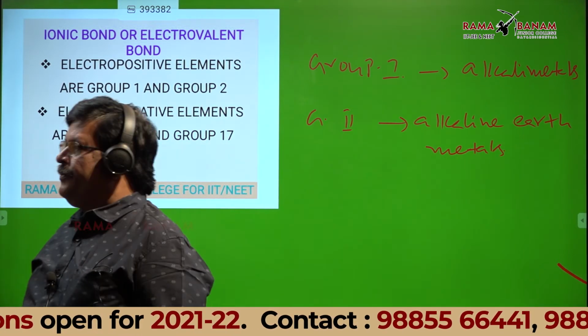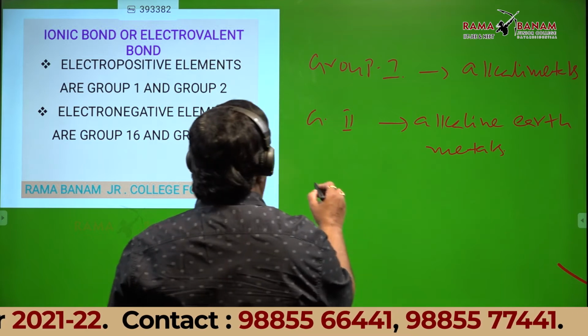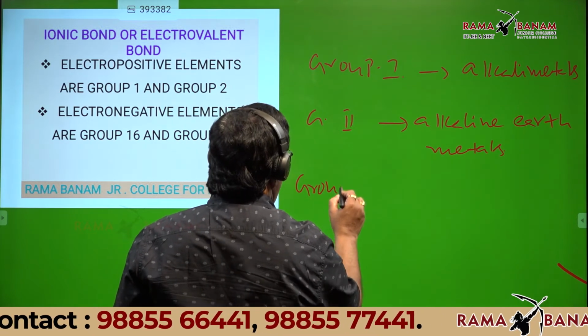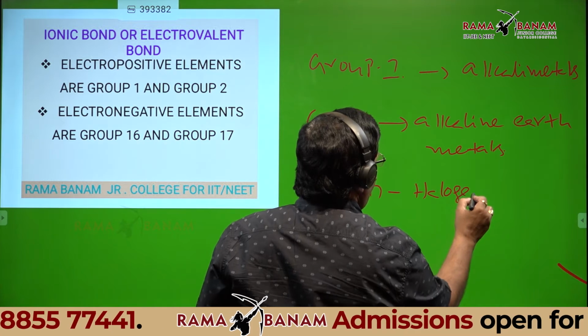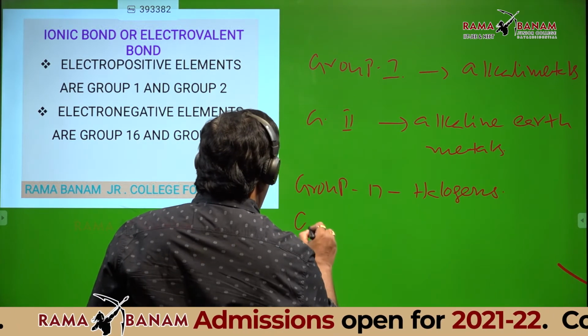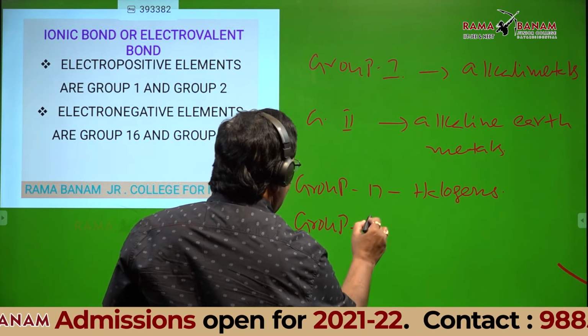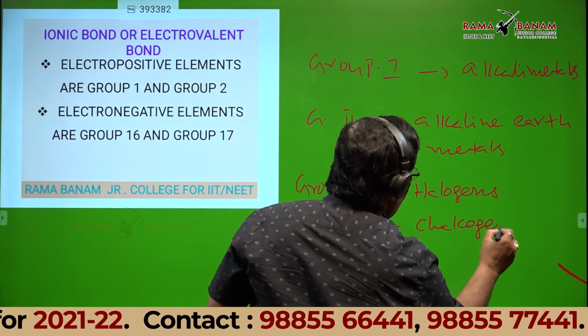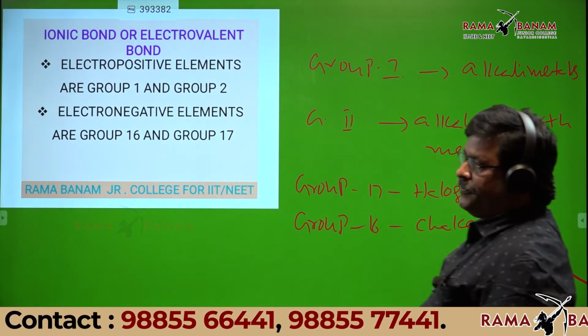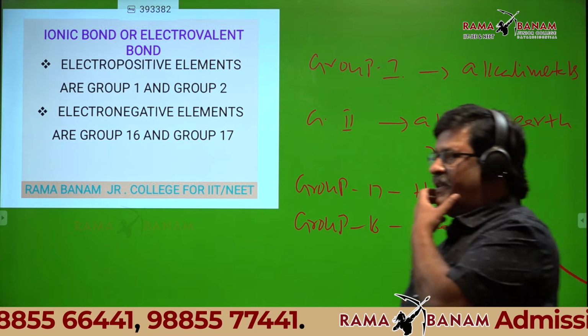Group 17: halogens. Group 16: chalcogens. Excellent, students. Okay.